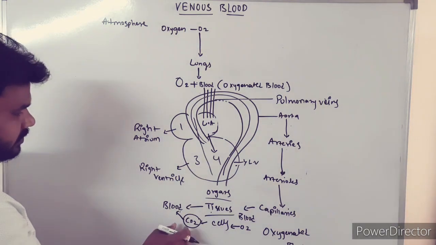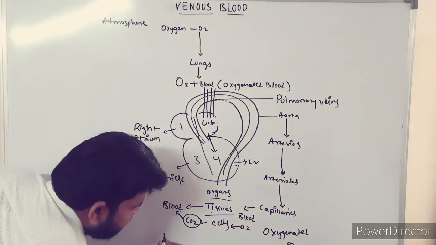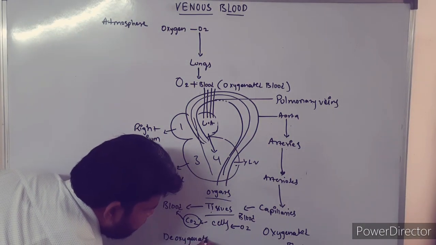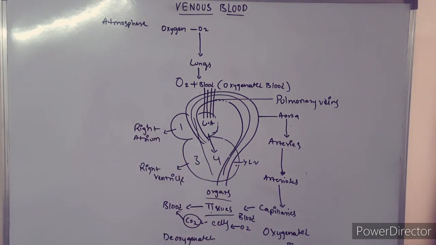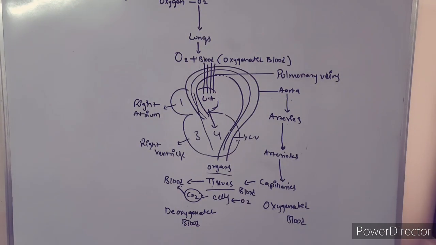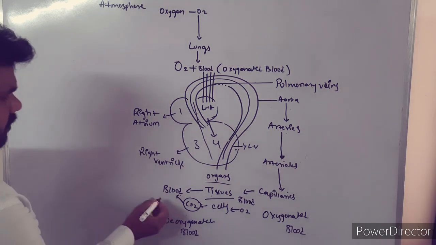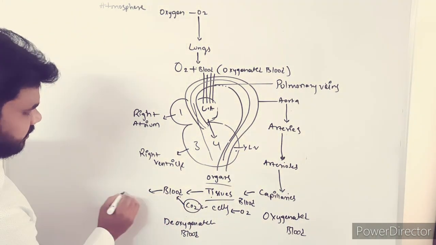From here, see, CO2 is getting mixed with the blood. From here it is called deoxygenated blood.